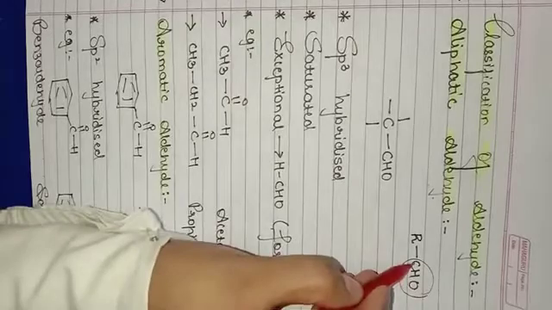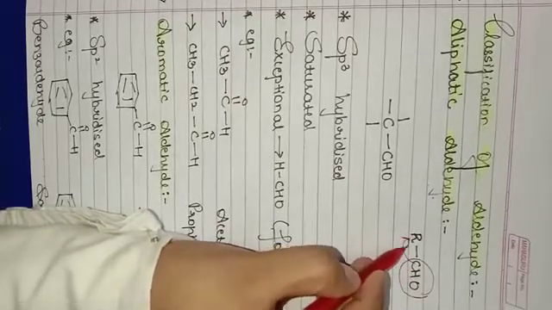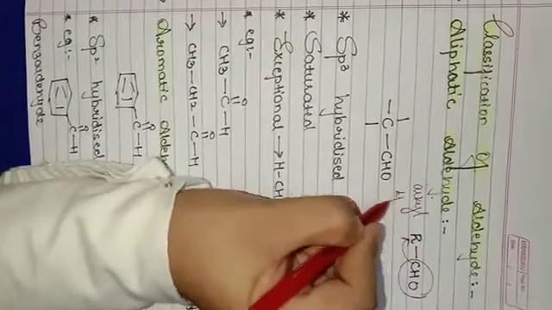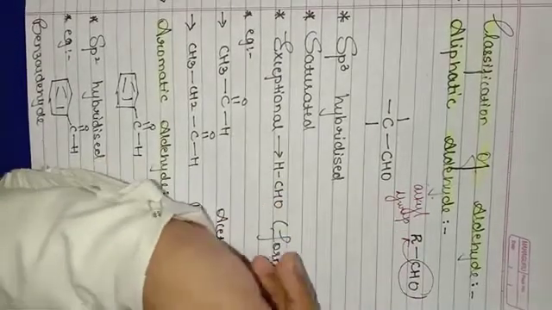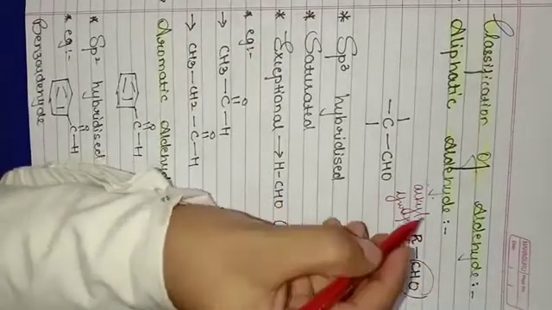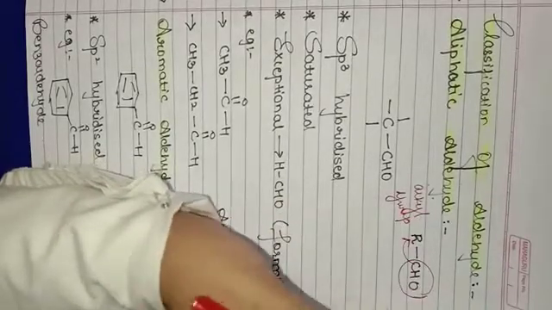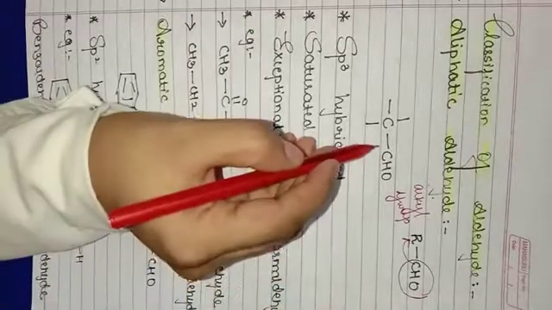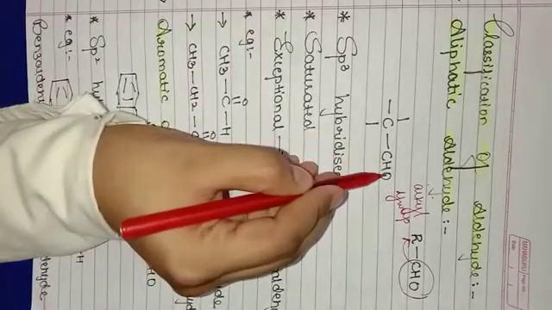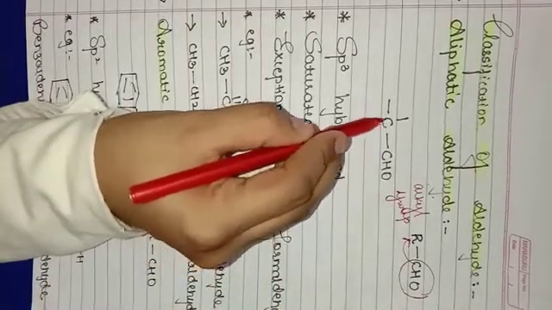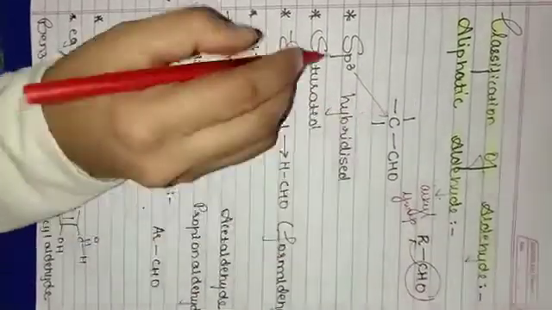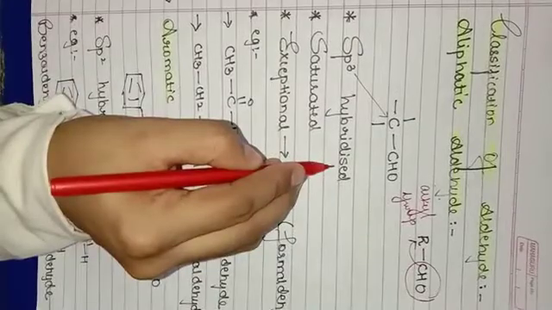When the functional group is directly linked to R, that is your alkyl group, that is your aliphatic aldehyde. R will be an open chain compound. Now here CHO is linked to this carbon. This carbon is sp3 hybridized.